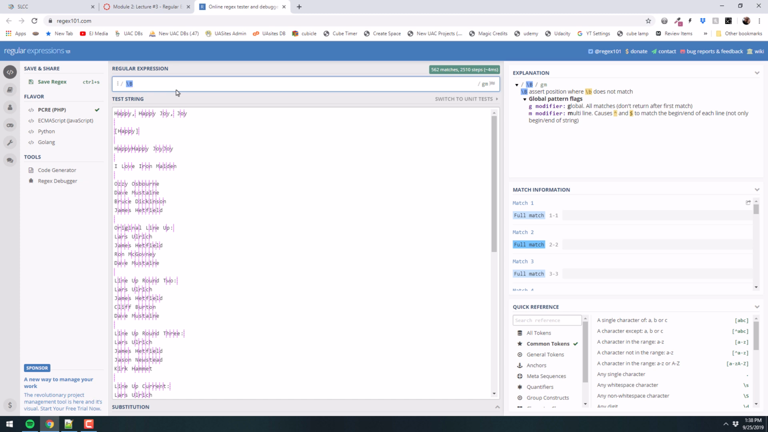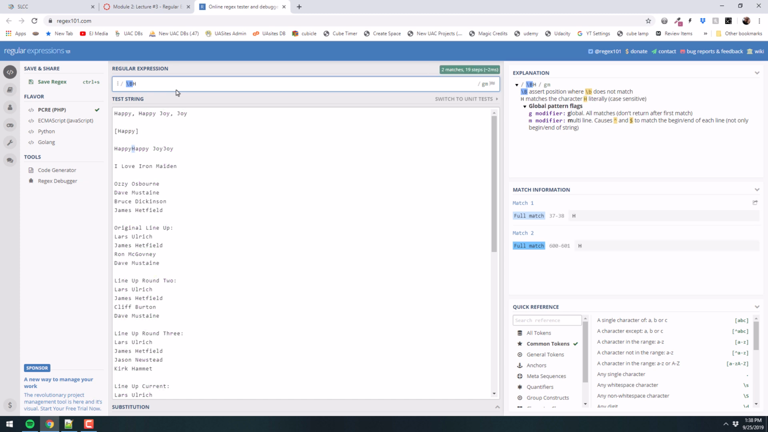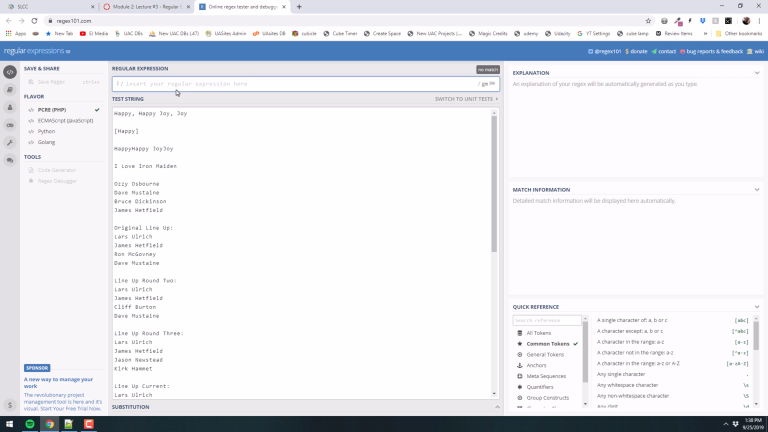Find a word boundary, look immediately next to it for a capital H, and then immediately after that H, look for an A, then look for a P, then look for a P, then look for a Y, and you'll find that, okay? That's one situation, but you can also say, like, let's look for joy, which we found.